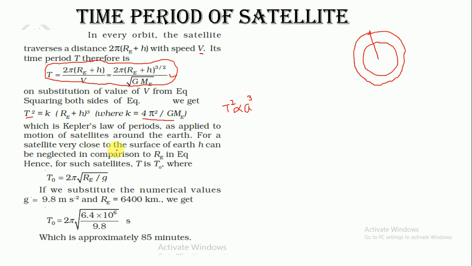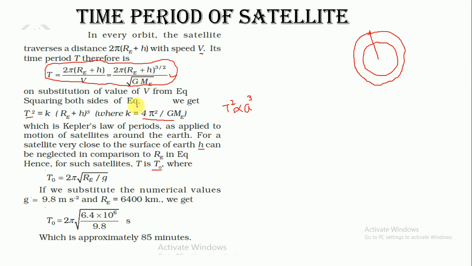For a satellite very close to the surface of Earth, H can be neglected, using the same approximation we used for the velocity. So if the satellite is revolving very near to the surface of the Earth, H can be neglected here, and for such satellites T is T naught, where T naught is 2 pi times root of RE over g.